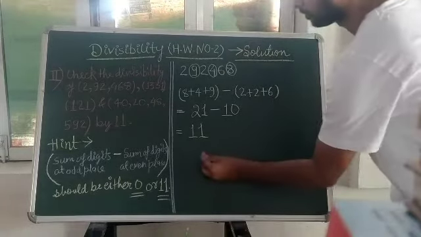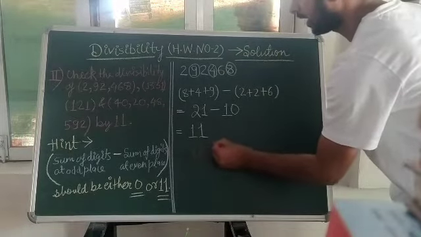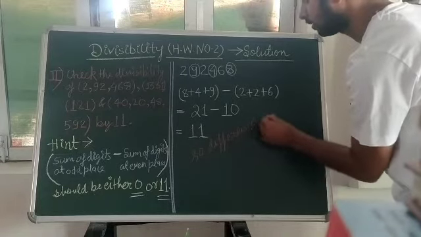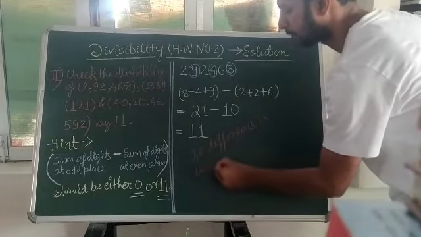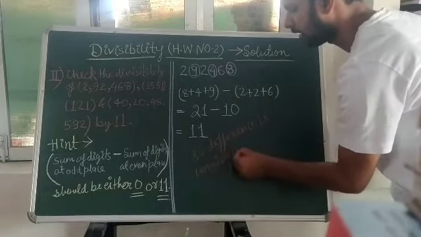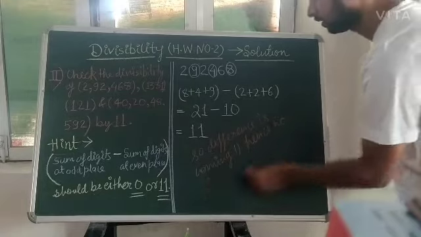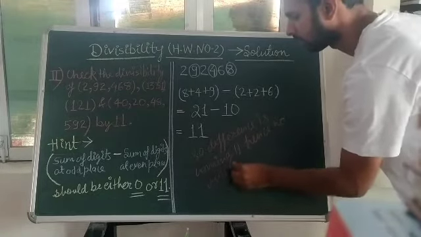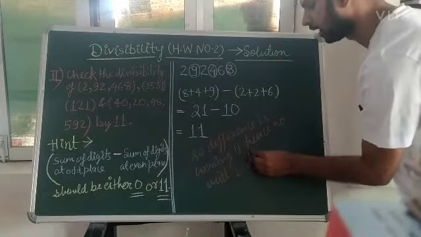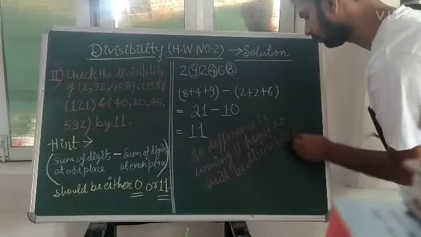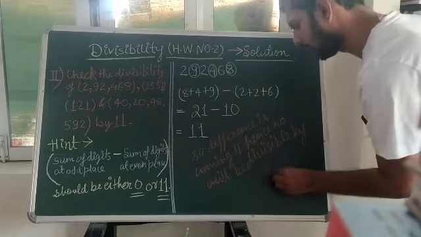So the difference is coming 11, hence the number will be divisible by 11.